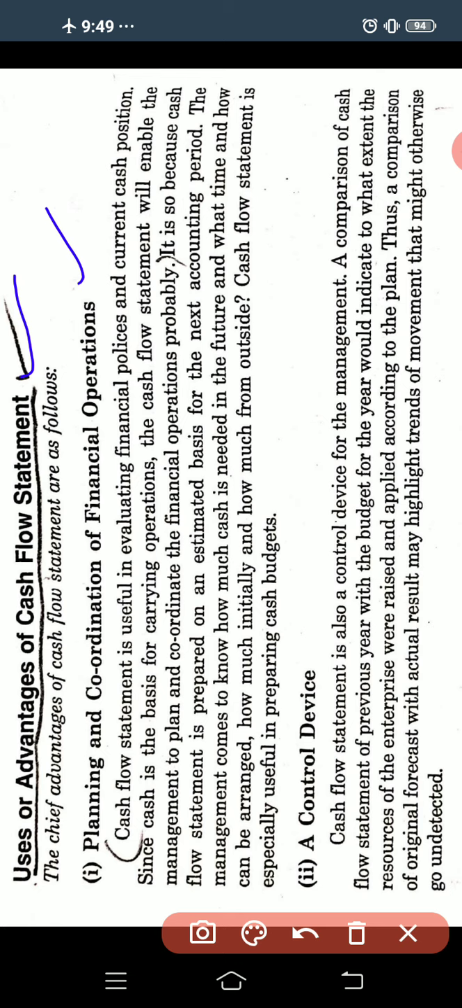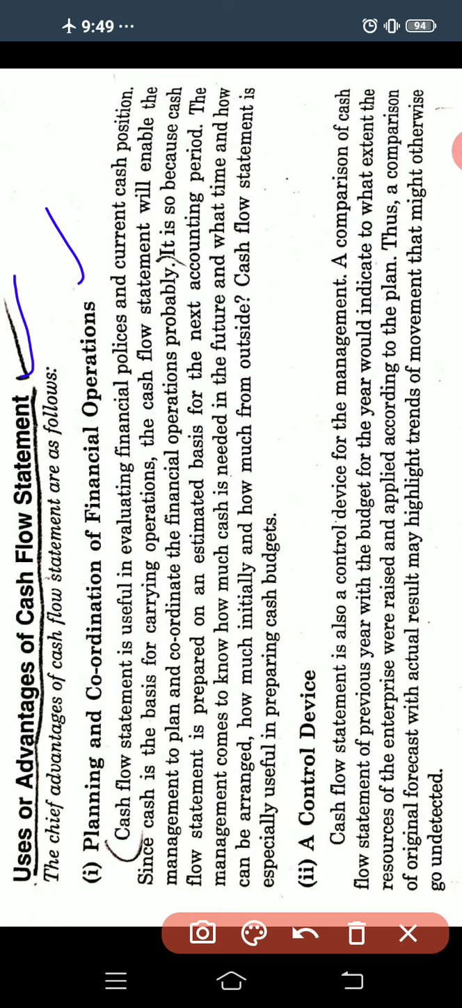Here the cash flow statement is useful in evaluating the financial policies and current cash position. It is helpful for the management to evaluate the financial policies. Here the management prepares the financial policies. Maybe it will prepare the budgets, and estimate how much cash it may want next year, how much cash is required in order to manage the business.